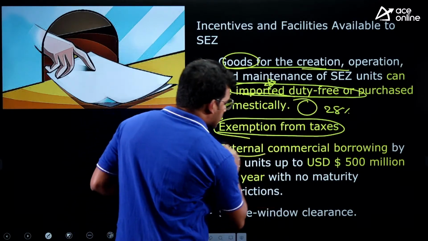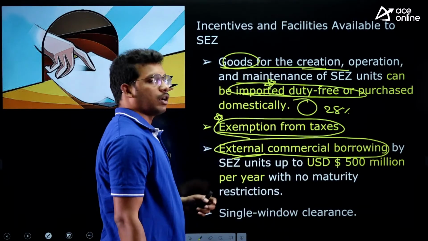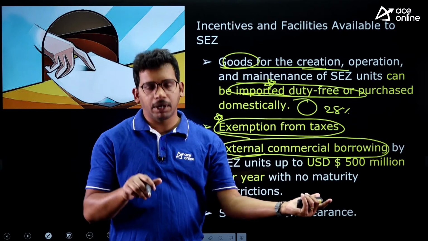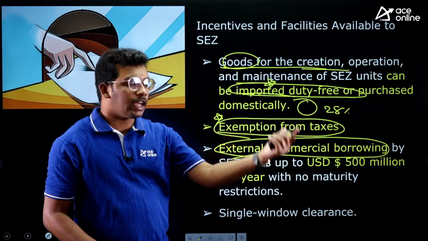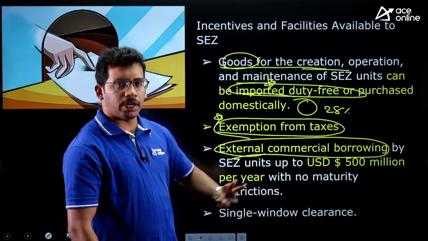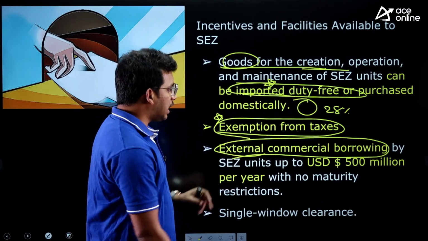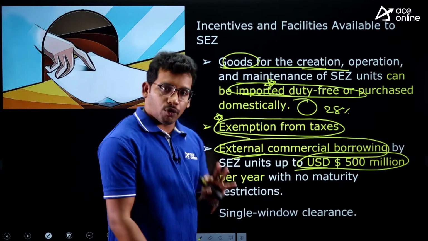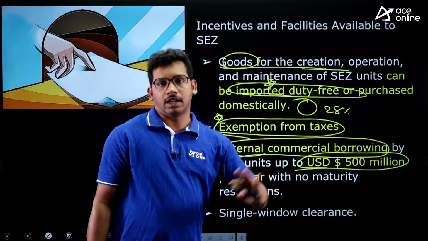And then external commercial borrowings. That means private companies taking loans from other countries, not from the Indian government or Indian people, but from banks located in other countries. Companies investing in SEZs can take up to $50 million of loan every year from other countries, right?